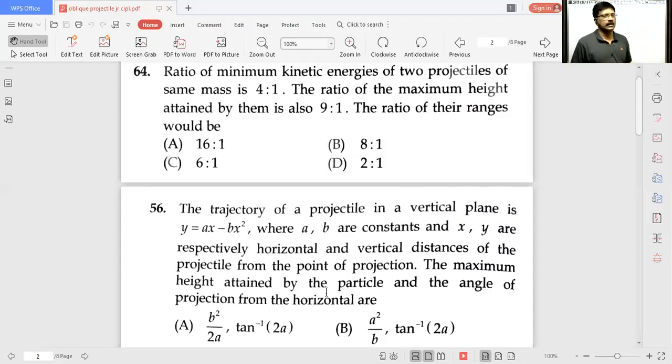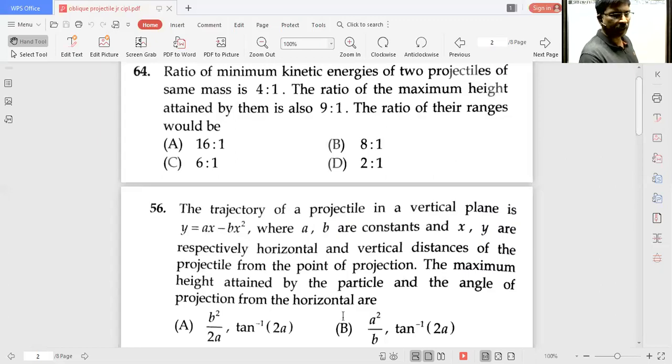All of you read the problem first. The ratio of minimum kinetic energy of two projectiles having the same mass is 4:1. The ratio of maximum height attained by them is also 9:1. The ratio of their ranges would be? Okay, I think you have seen the problem.